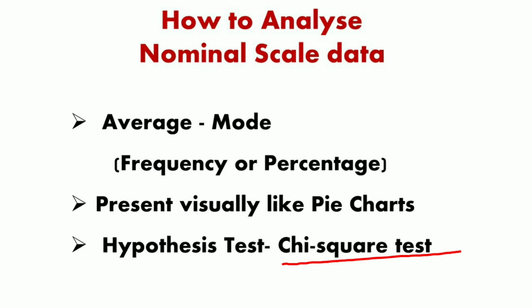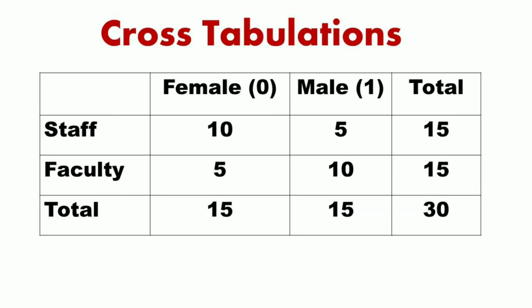The chi-square test aims to determine whether there is a significant difference between the expected frequency and the observed frequency of the given values. For testing chi-square, we have to do cross classification of the table or cross tabulation of the nominal variable. See, what is cross tabulation?